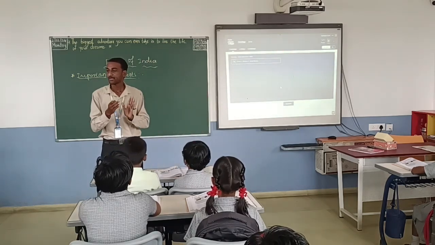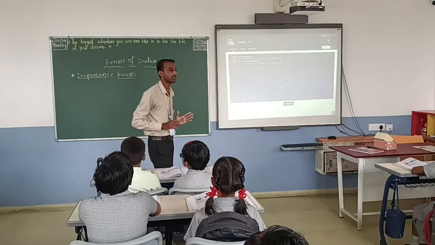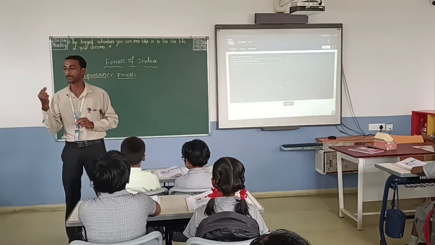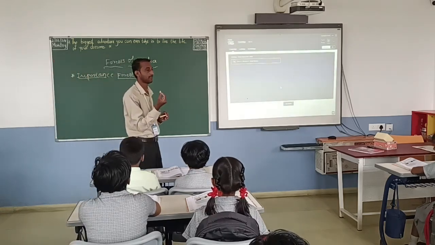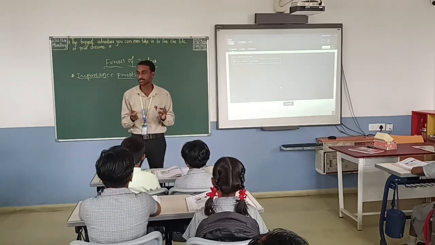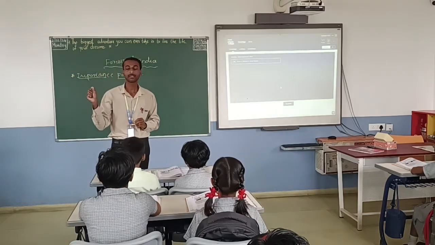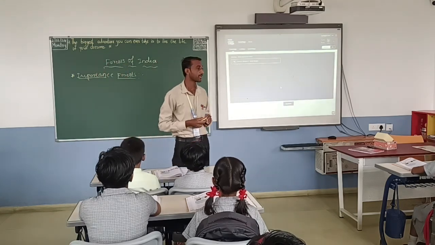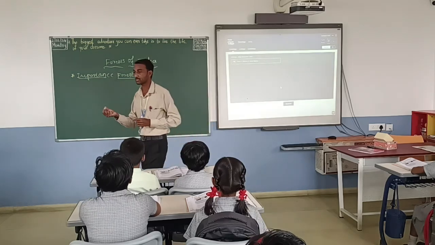So as a fuel we are using firewood, and we are using pulp for making papers. We are using the forest trees for making paper, and some things we are using for paintings also.